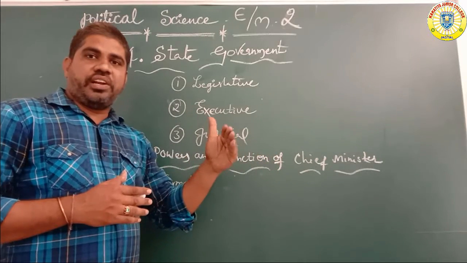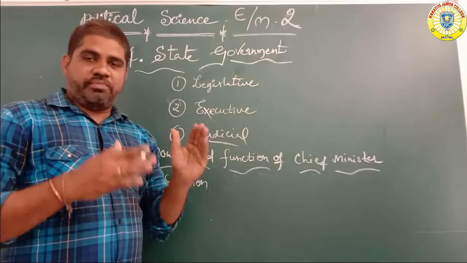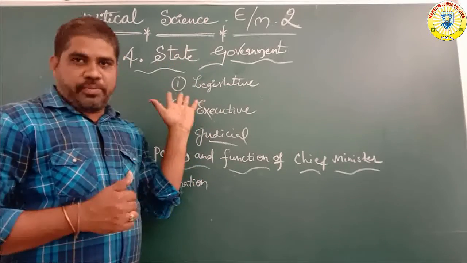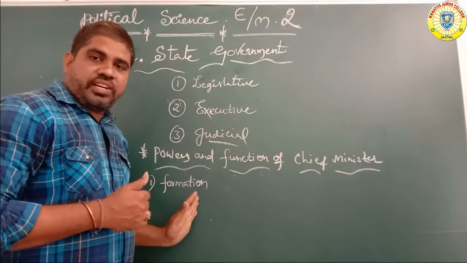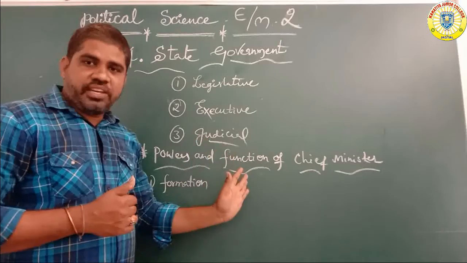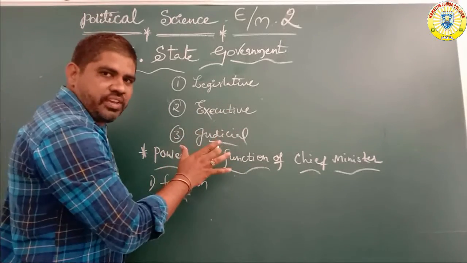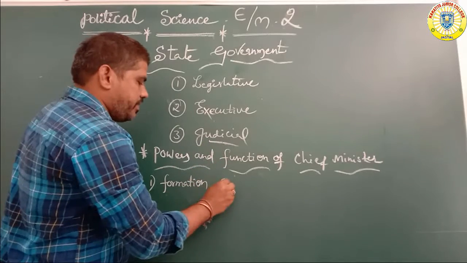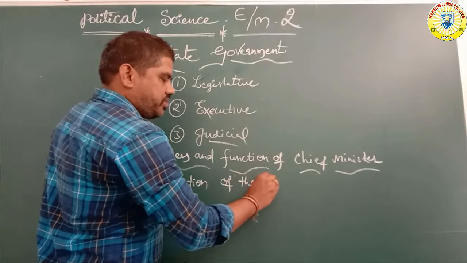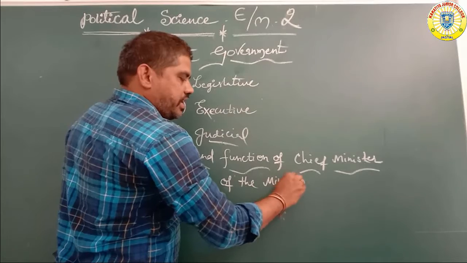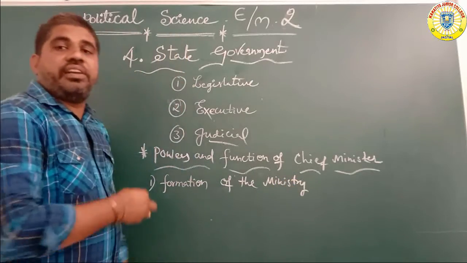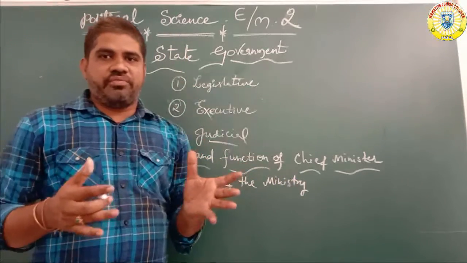Central ministers are at the union level, state ministers at the state level. Formation of the ministry means here the state level ministers.